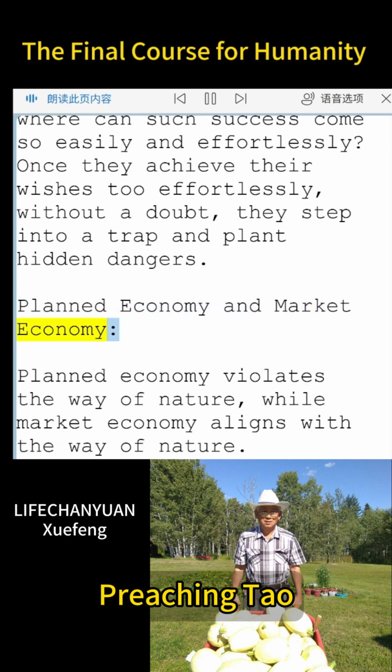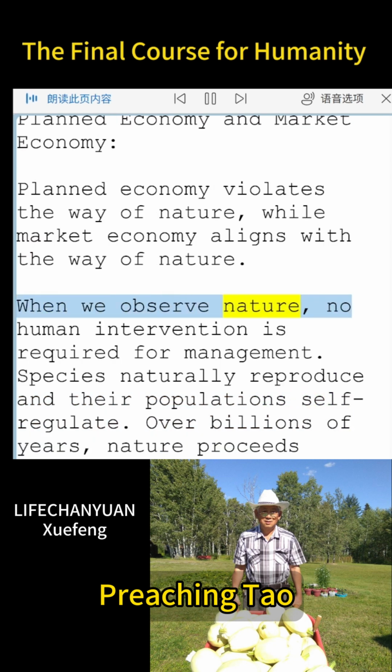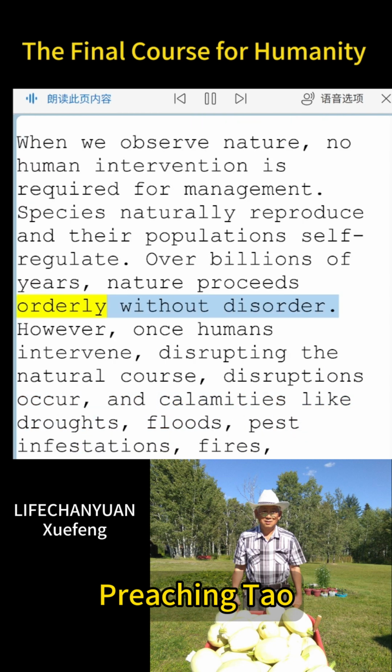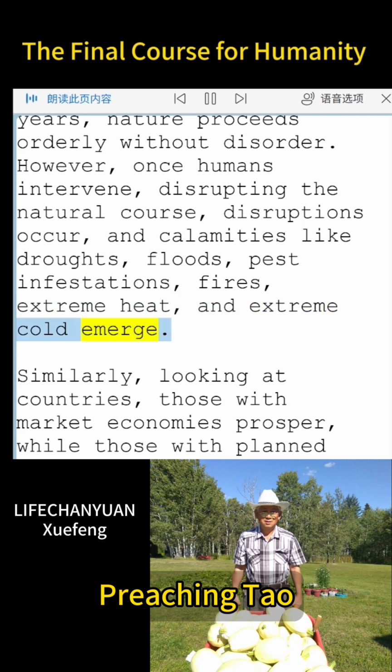Planned economy and market economy. Planned economy violates the way of nature, while market economy aligns with the way of nature. When we observe nature, no human intervention is required for management. Species naturally reproduce and their populations self-regulate. Over billions of years, nature proceeds orderly without disorder. However, once humans intervene, disrupting the natural course, disruptions occur, and calamities like droughts, floods, pest infestations, fires, extreme heat, and extreme cold emerge.